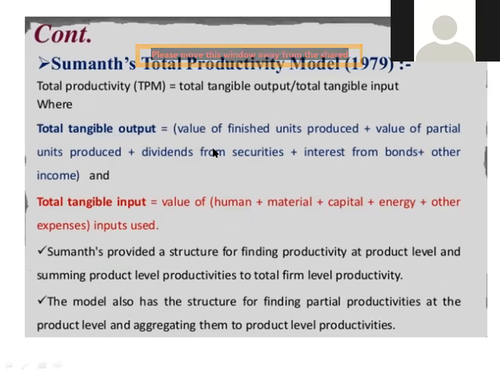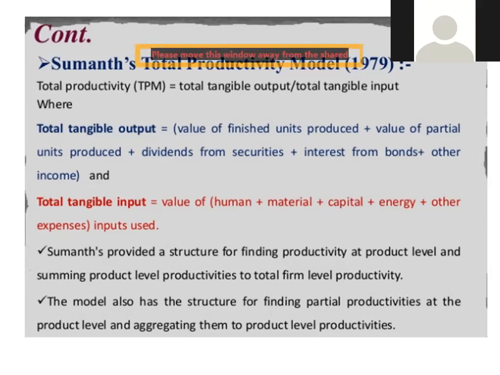So, the next productivity model is Sumanth's total productivity model, which was invented in 1979. So, the total productivity TPM is equal to total tangible output upon total tangible input, where total tangible output is nothing but value of finished units produced plus value of partial units produced plus dividends from the securities plus interest from the bonds plus other income, and total tangible input is equal to the value of human plus material plus capital plus energy plus other expenses in input used.